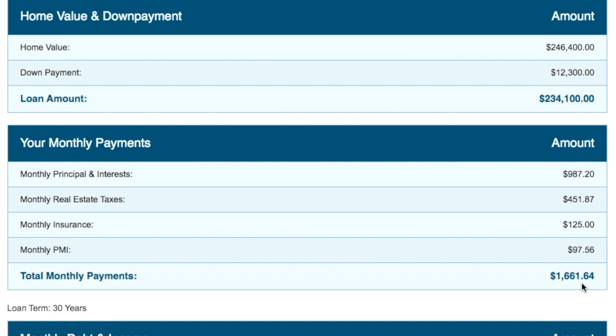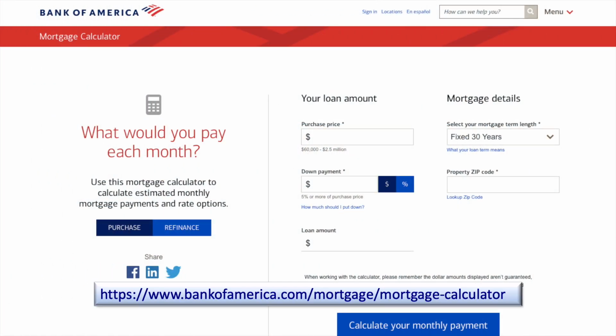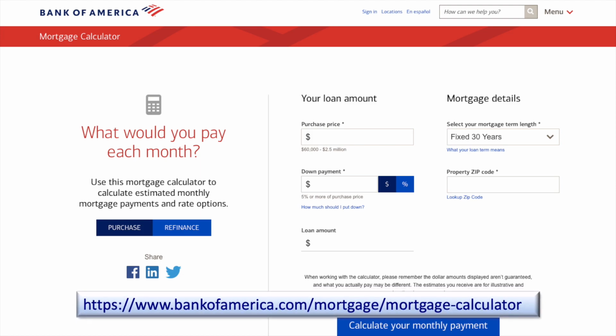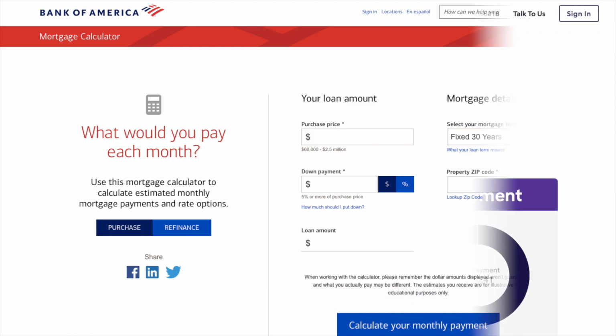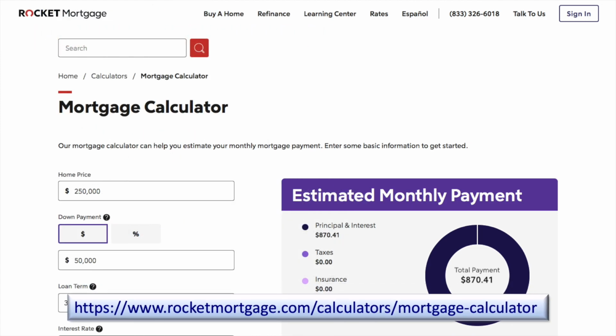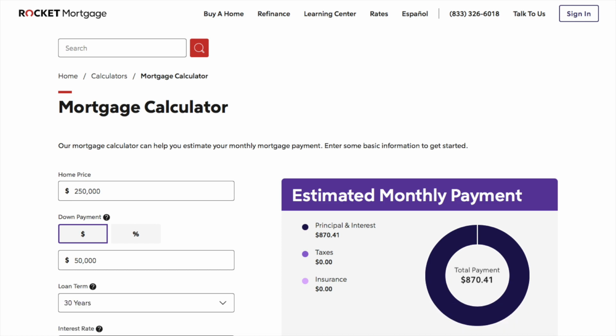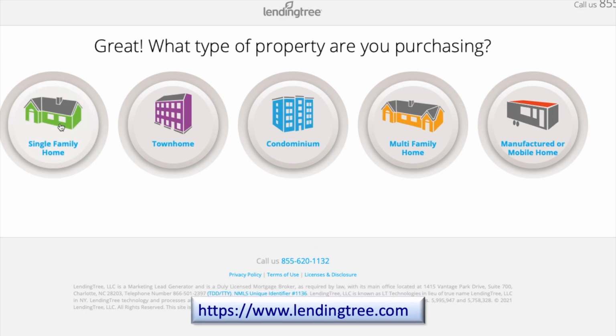So this allows you to have a ballpark figure of how much you would be able to take out in terms of mortgage loan and how much you can afford. Now this is just a ballpark figure. There are other calculators out there. I recommend that you play around with several. Each will give you an estimated home price that you can afford. So by using several, you can get a range of approximately how much you might be able to qualify for.